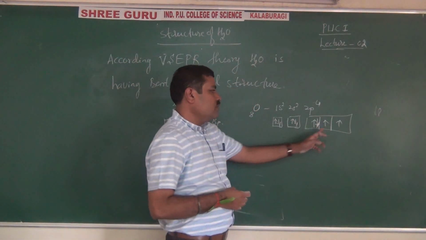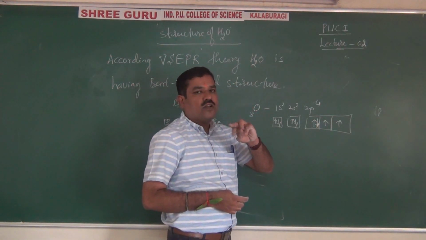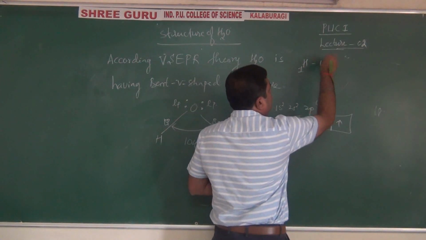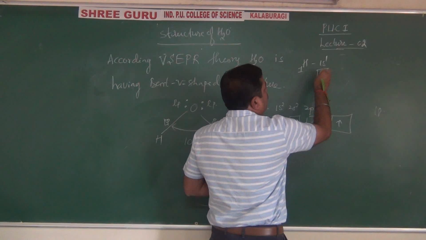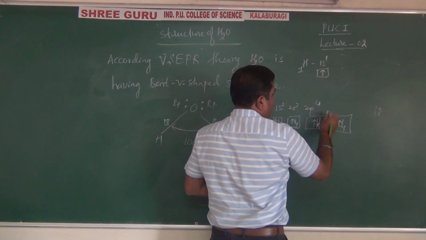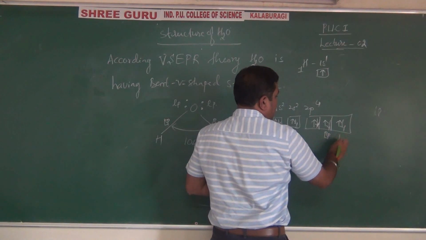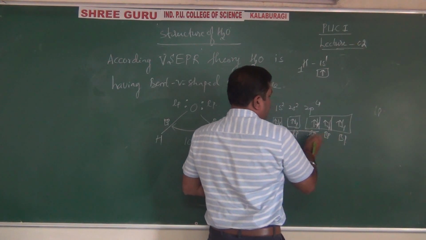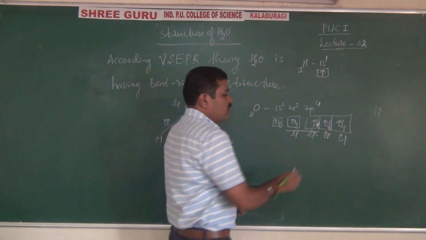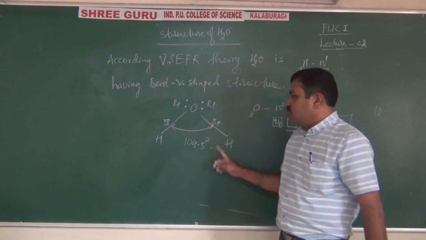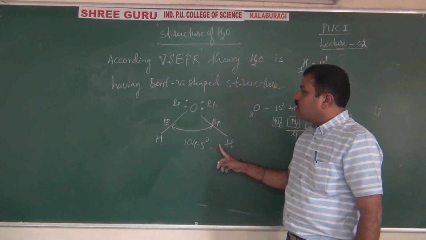The outermost shell needs only 2 electrons to complete the octet. Those are given by hydrogen, because each hydrogen contains one electron. They will share. Therefore these are the bonding pairs, and these are the lone pairs. There are 2 lone pairs and 2 bond pairs of electrons, giving the bent V-shaped structure for water due to repulsion.